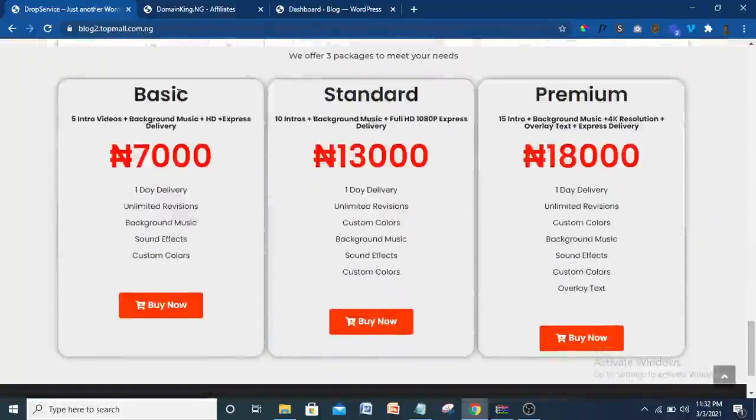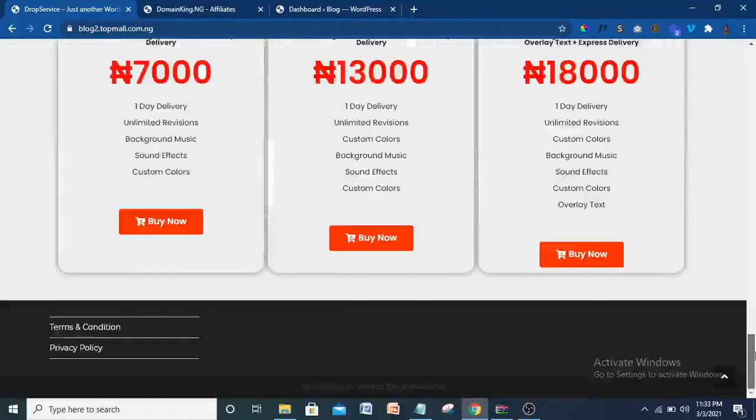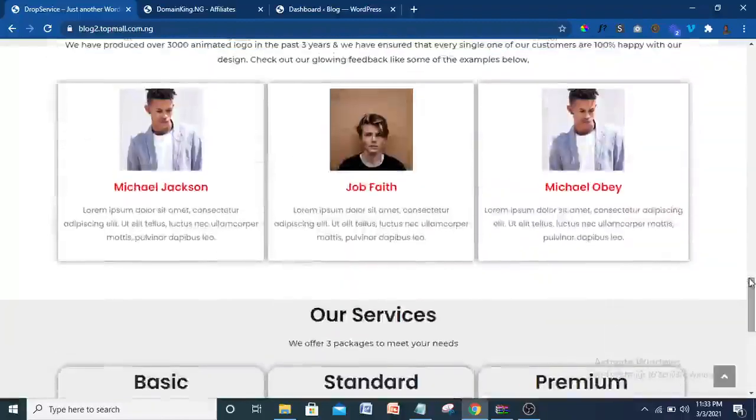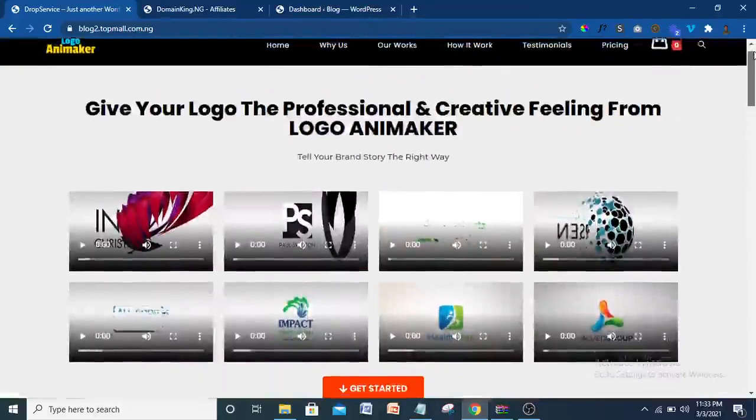For example, this basic logo animation on Fiverr is around $10, and $10 is approximately, as we are speaking, 3,800, approximately 4,000 naira. So you can actually set your price higher, at 7,000 naira. If I give the person 4,000 naira to create it on Fiverr, I'll still make 3,000 naira just like that without doing any work. All I have to do is have a website. I'm just like a middleman between my customer and the person actually doing it.